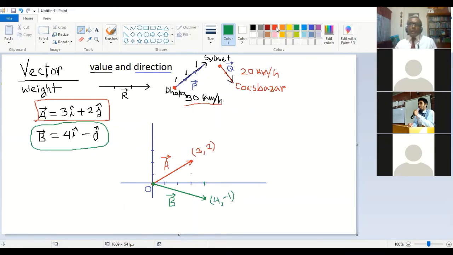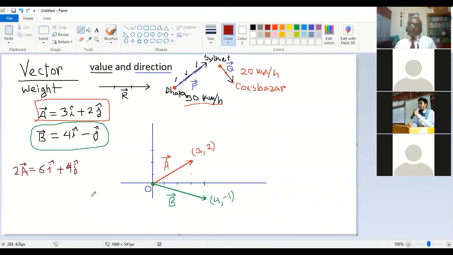Now, what will be 2A? If I want to find 2 times A, what will be 2A? That will be double of the vector A. So double of the vector A is just double of 3i plus 2j. So you will write 6i, and then multiply the bracket by 2, and it will be done. Yes. So it will be 6i plus 4j. Finally, it will be 6i plus 4j.